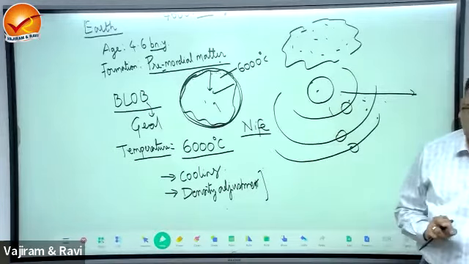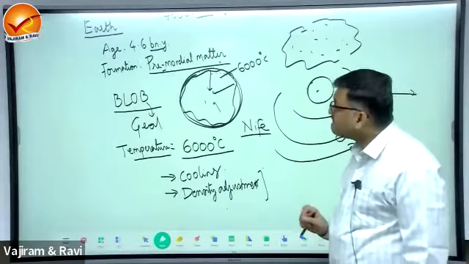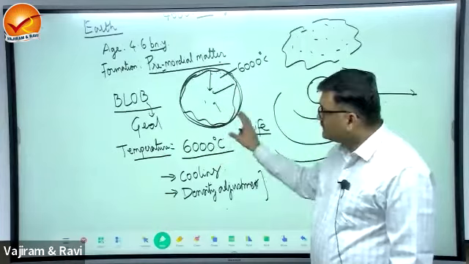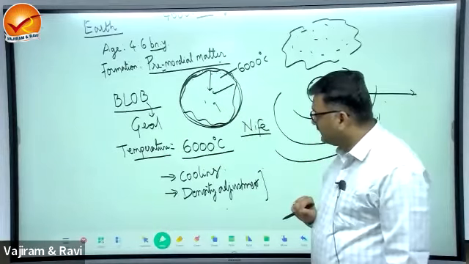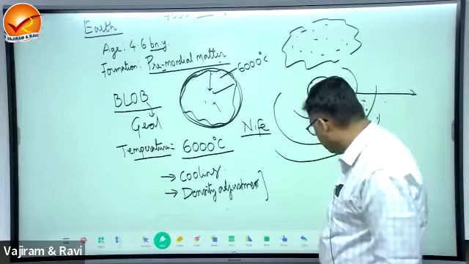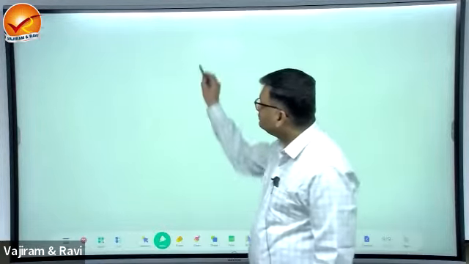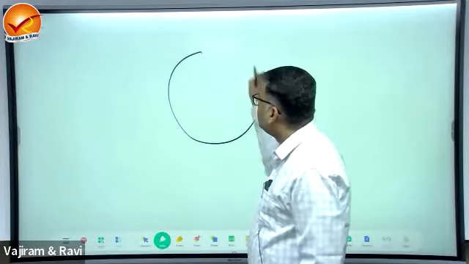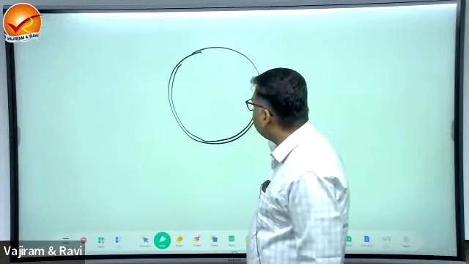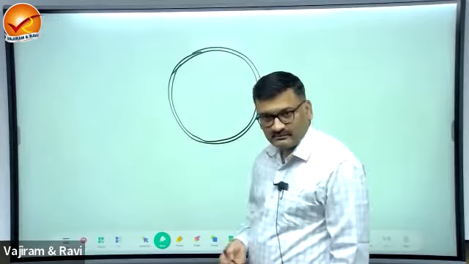Fine. Now this is clear. So this is the birth of the planet. Now the cooling of Earth. The outer layer of the Earth started cooling first, right?